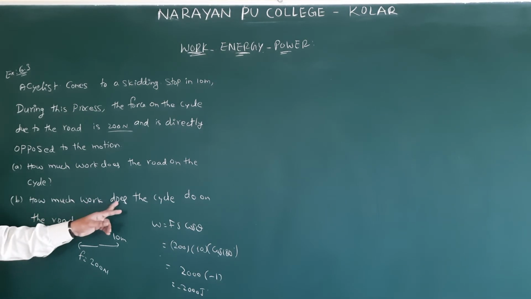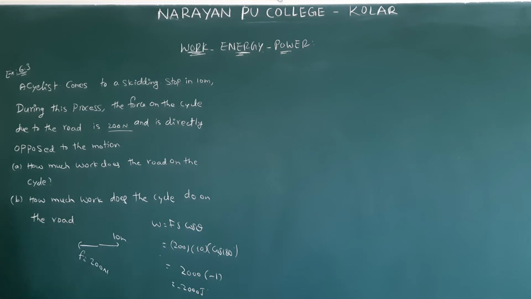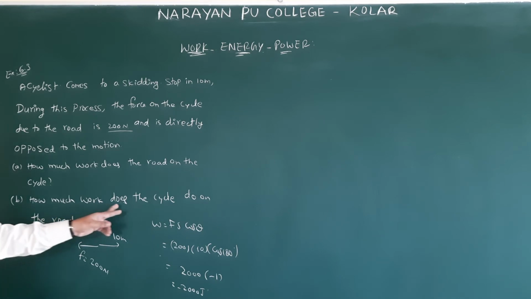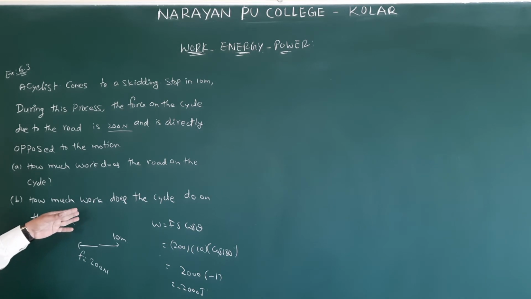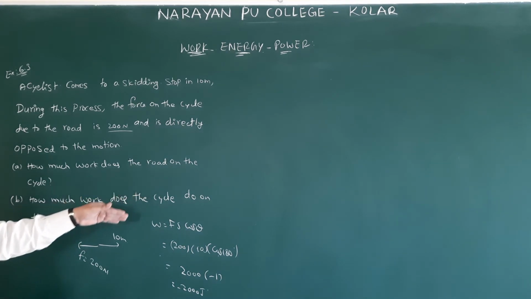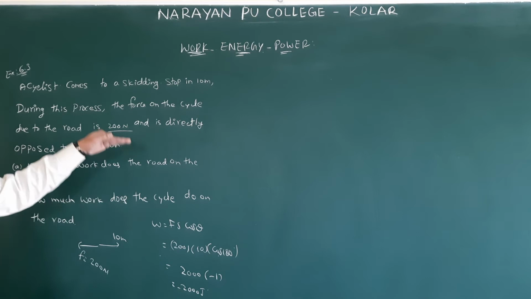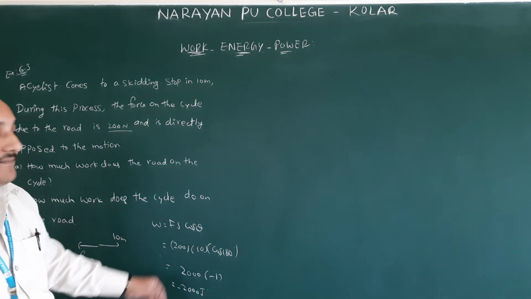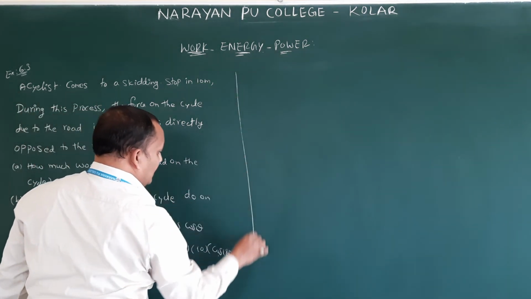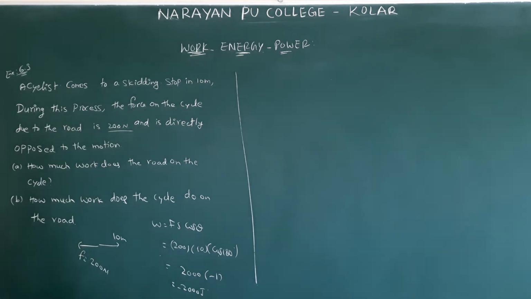Next, how much work does the cycle do on the road? Work done by the cycle on the road. How will it become? Both are going to be perpendicular. The cycle will apply force in the downward direction. Therefore, theta is 90, and therefore the work done is going to become 0. Understood? That is a simple problem.